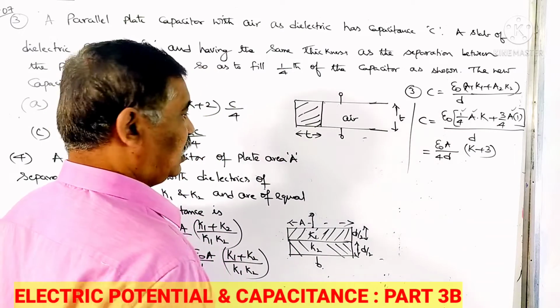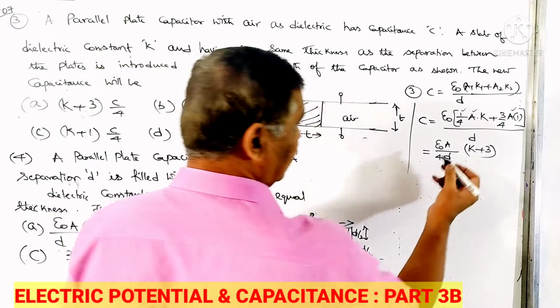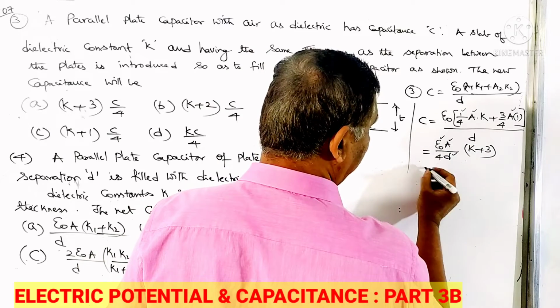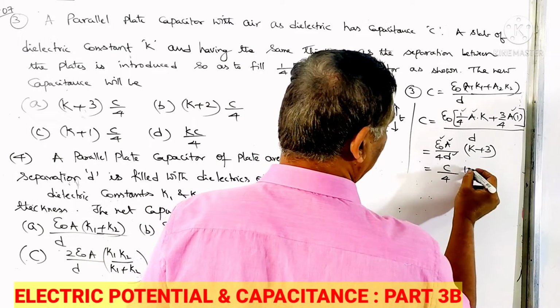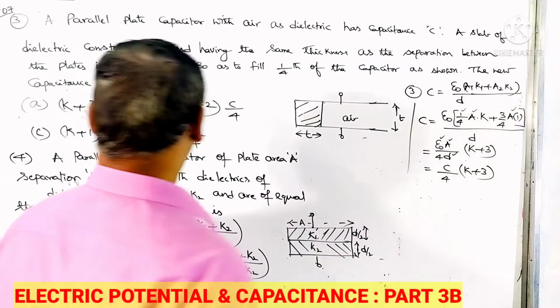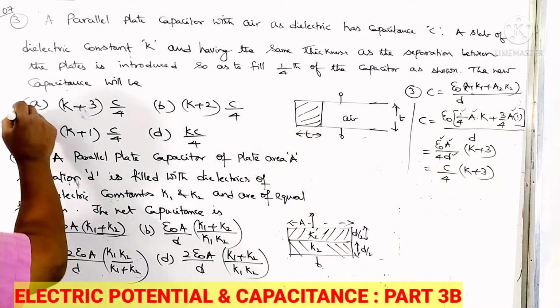Now if I observe, the answers are given in terms of C. Epsilon naught A divided by D can be replaced by C. So C by 4 times K plus 3. This is the answer, which is there in option A.